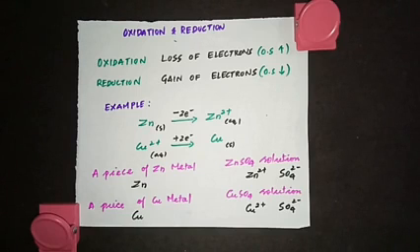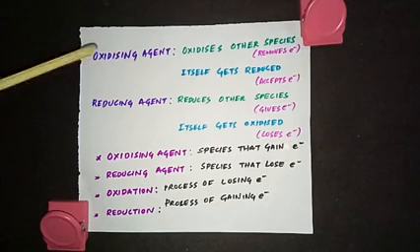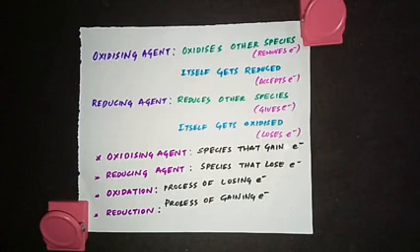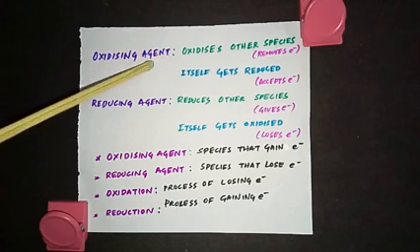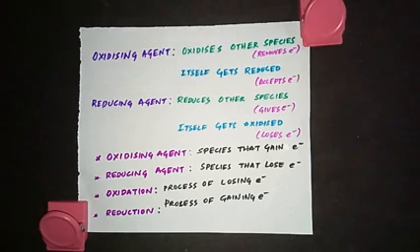Now let's define oxidizing agent and reducing agent. Please be very clear with these terms. Oxidation and reduction are different from oxidizing agent and reducing agent. When we say oxidizing agent, it is the species which oxidizes other species. If you're taking a compound or metal or metal ion, and it is oxidizing other species, then that is called an oxidizing agent, which means the oxidizing agent is removing electrons from the species which is undergoing oxidation.